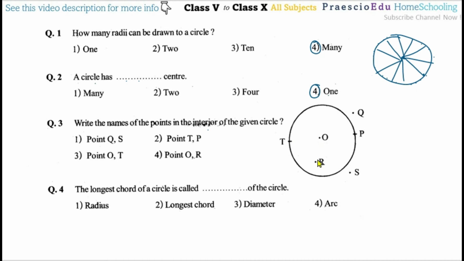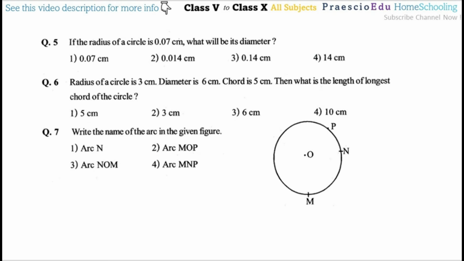So interior means O and R are there, so option number 4 is the correct one, only interior asking. Now the longest chord of the circle is called, already we have seen, the longest chord of the circle is called diameter, so option number 3 is the correct one. Now question number 5, if the radius of the circle is 0.07 centimeter, what will be its diameter?